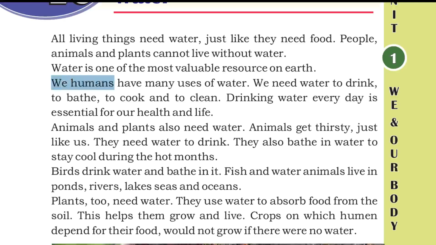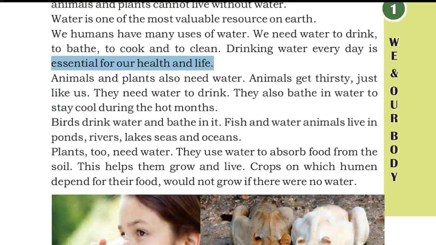We humans have many uses of water. We need water to drink, to bathe, to cook and to clean. Drinking water every day is essential for our health and life.